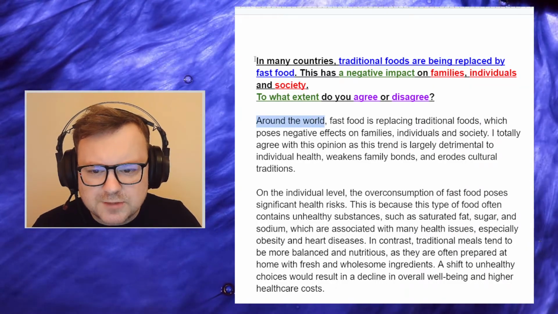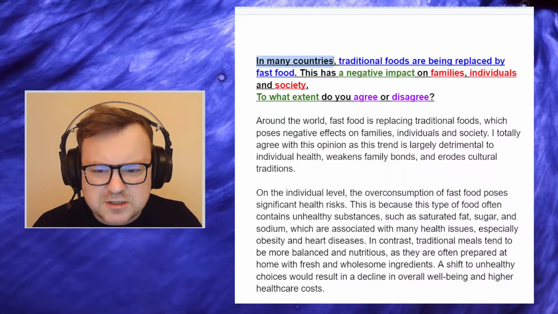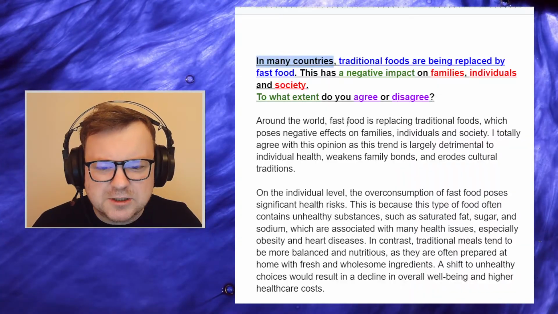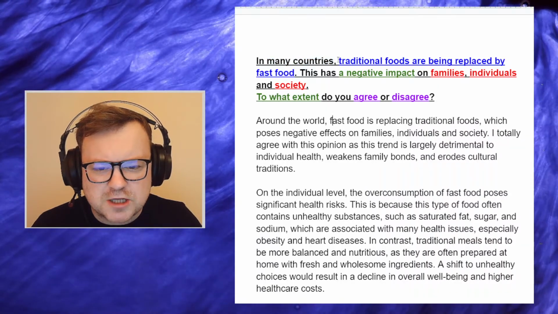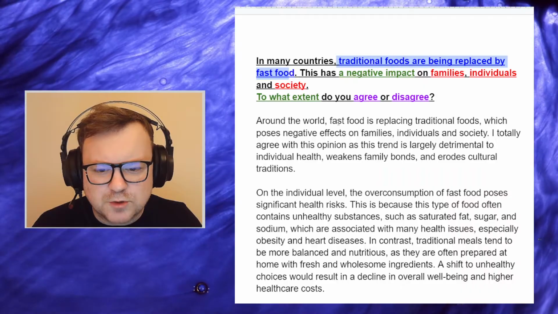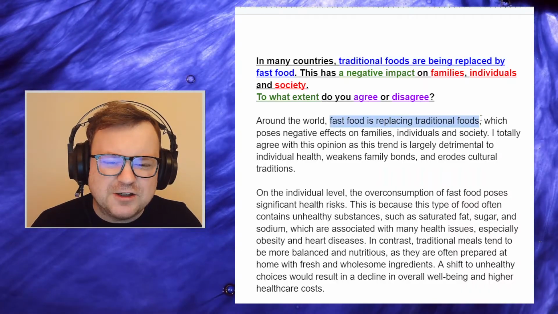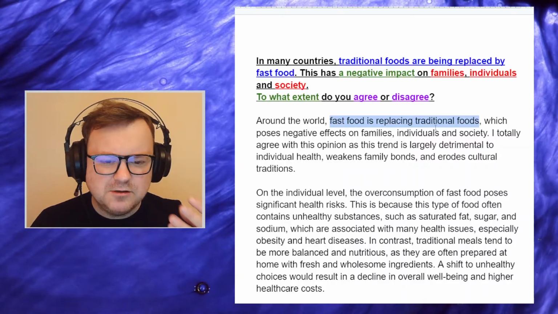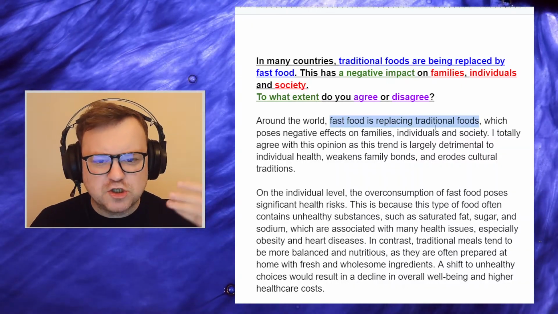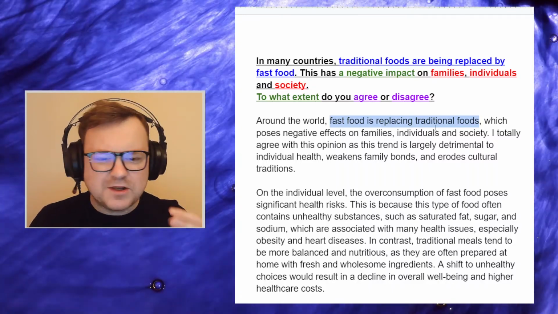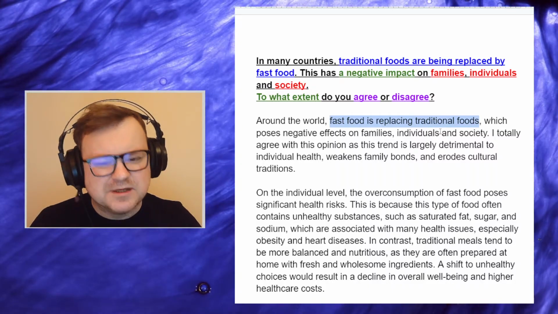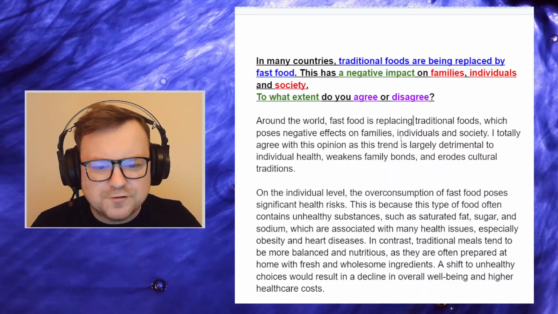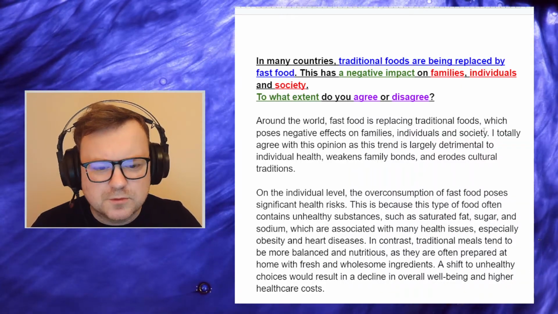Around the world, that's a very direct paraphrase of "in many countries." Fast food is replacing traditional food, so the candidate has just changed from passive to active. Okay, it's a very direct paraphrase. I still like general information about the subject, not a direct paraphrase. But okay, fine. Around the world, fast food is replacing traditional foods, comma,